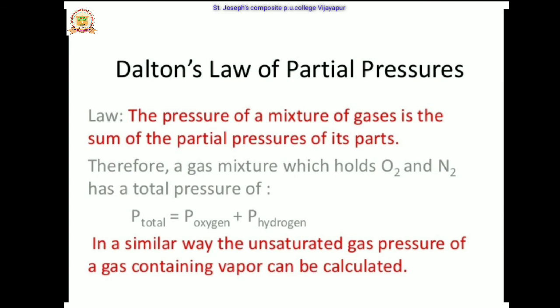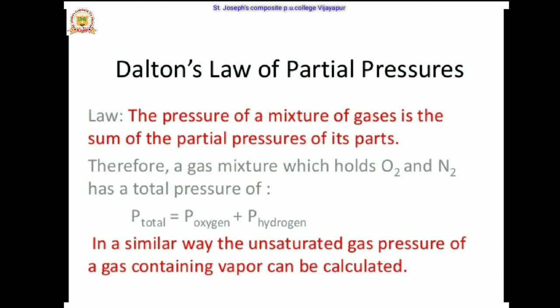Last one, that is Dalton's law of partial pressure. It is proposed by the scientist Dalton. According to Dalton, the law states that the pressure of a mixture of gases is the sum of the partial pressures of its parts. He explains the vapor pressure produced by liquids: in a container consisting of a liquid, whenever we heat the liquid, it forms droplets of vapors that go and deposit on the upper part of the container.